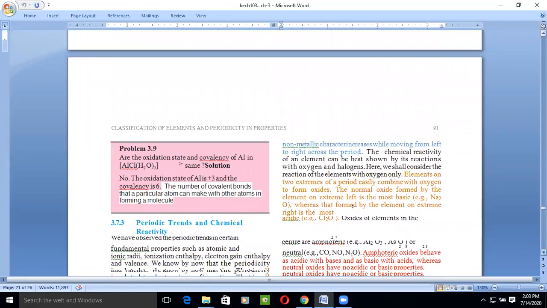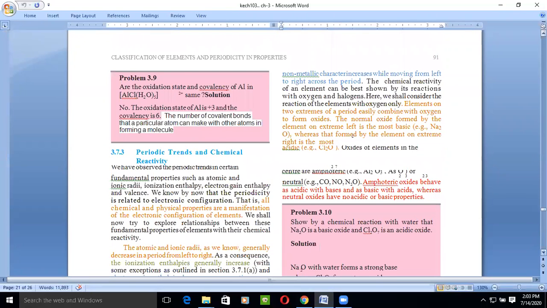So there is a question, what is that? What are the oxidation state and the covalency of aluminium in [AlCl(H2O)5]2+? The oxidation state of Al is plus 3. So how plus 3?